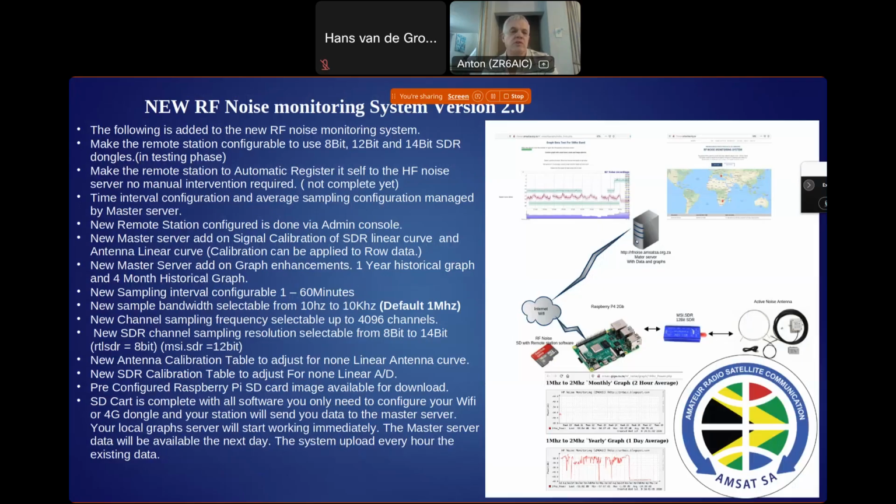version 1 of the SDR system was built around a 1 megahertz bandwidth, and then we had 31 meg bandwidth recordings into a database, and then we did an analysis out of the database to identify signals.